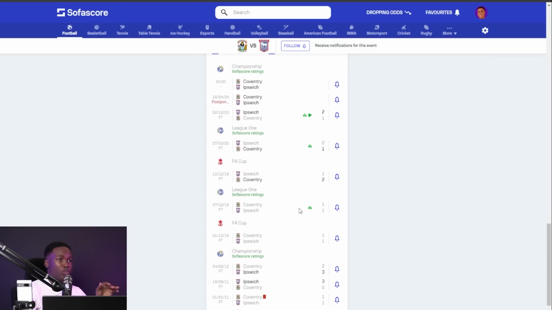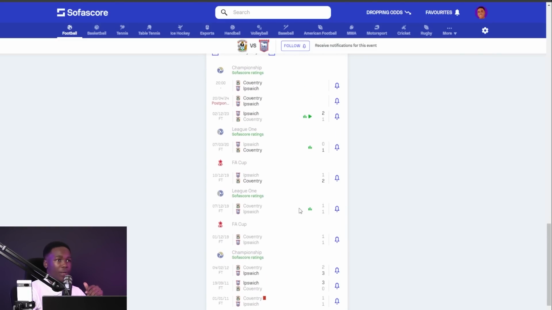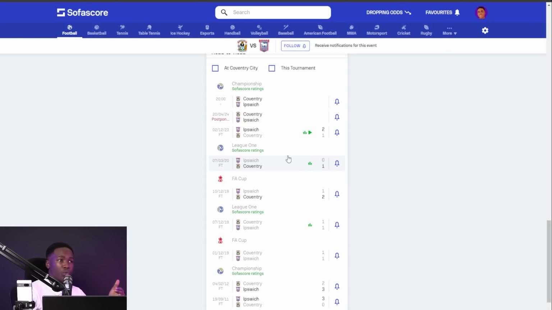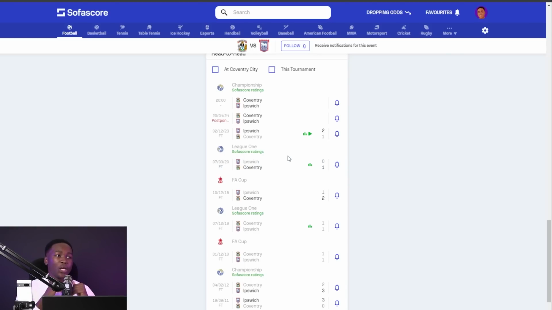The last time these two teams played was in 2023, first leg, of course, in which we saw Ipswich winning at home by a scoreline of 2-1. The other time they played was in League One. Coventry won by a scoreline of 1-0. The other time they played was a 2-1 win in favor of Coventry. So 2-1, 1-0, 1-2. At this point, you can say there's more likelihood of over 1.5 goals occurring in this game because it's a common pattern.